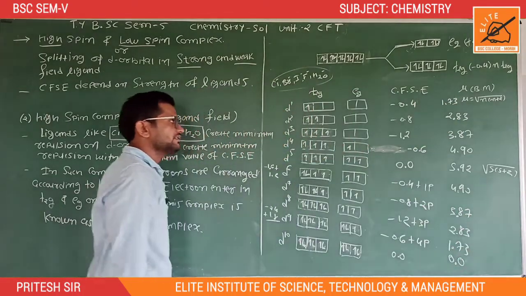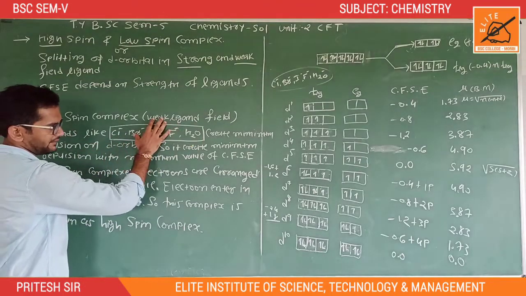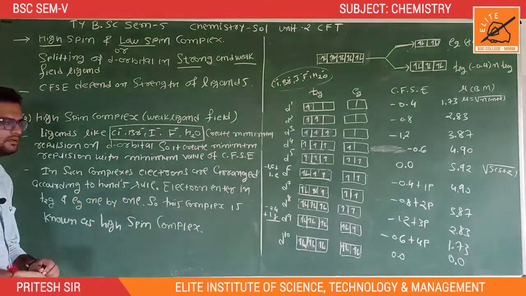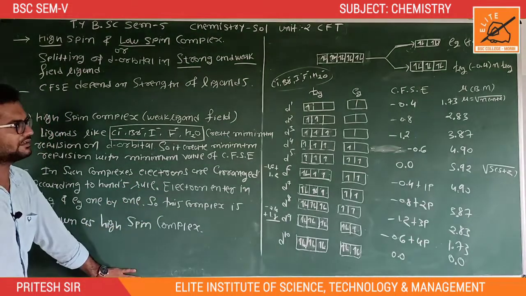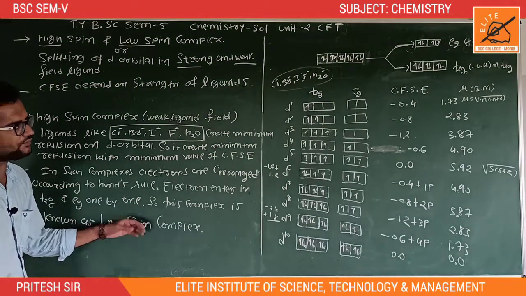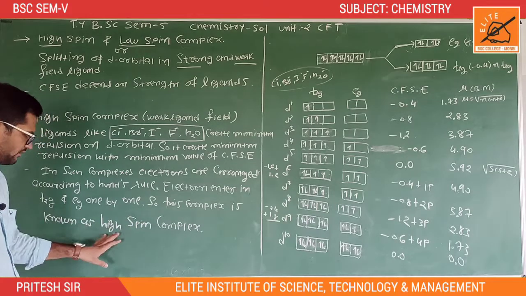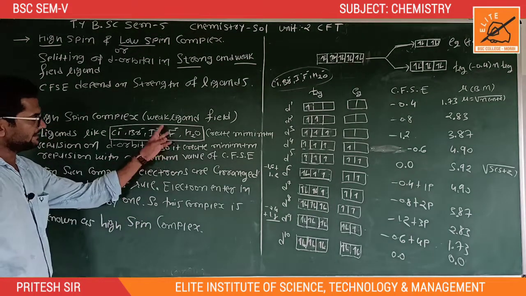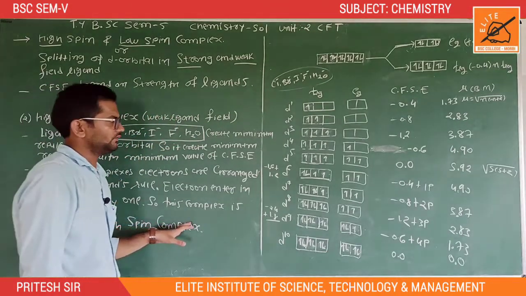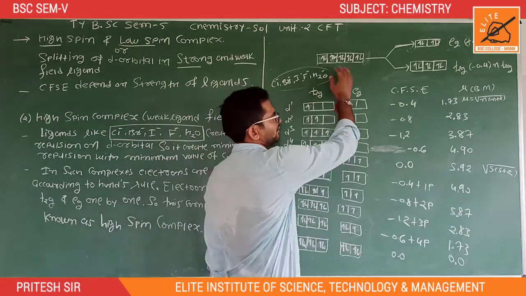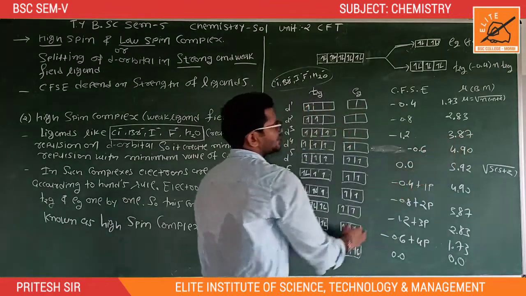Okay? So in the presence of a weak ligand field, ligands like chlorine, bromine, iodine, fluorine, H2O create minimum repulsion, so it gives a minimum value of CFSE. And in this case, electrons are entered according to Hund's rule. So this complex is known as a high spin complex or weak ligand field. High spin or weak ligand field, both are equal. So fill all the electrons according to Hund's rule and calculate CFSE and magnetic moment for these complexes.